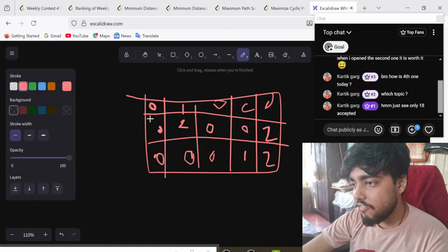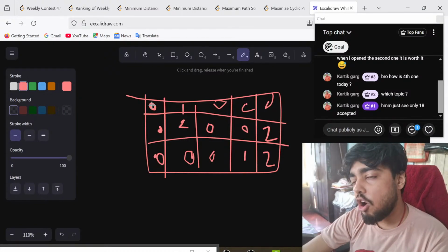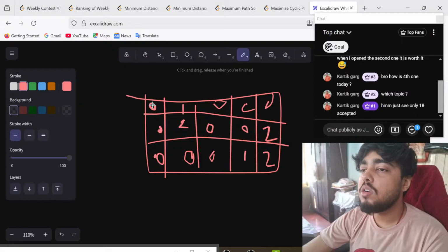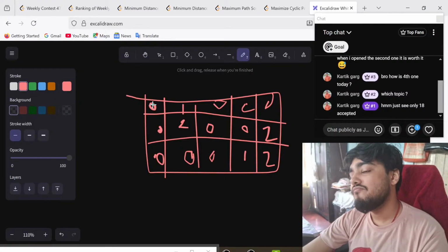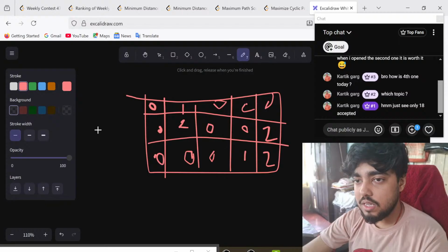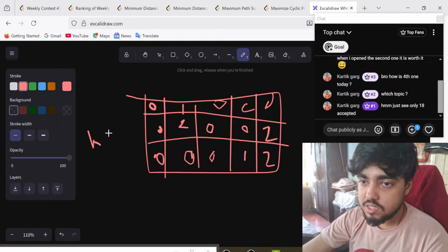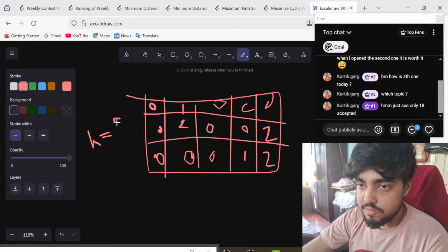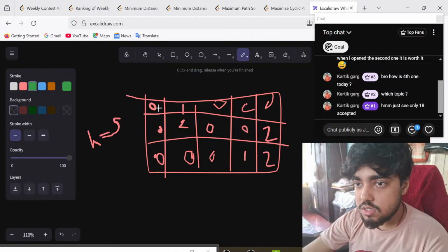So if you look into this, what we are doing is basically the best optimal, and anyways k is equal to, let's say, 4. Okay, or let's say 5. For the safer side, let's say k is equal to 5. So what is the best path?